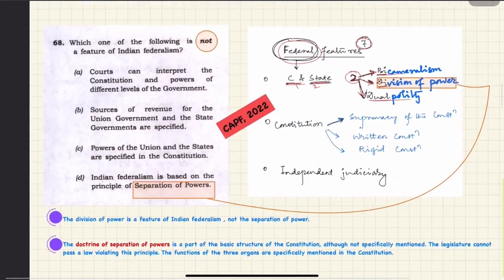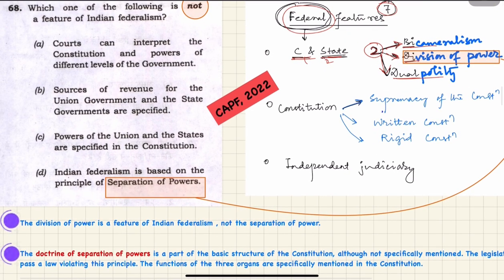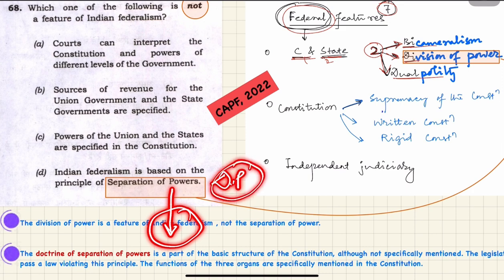The question is asking which of the following is not a feature of Indian federalism, and the last option says Indian federalism is based on the principle of separation of power. No, it is based on division of power. Separation of power is mentioned in the basic structure. Division of power is a feature of Indian federalism. It is asking about what is not a feature, so this will be the answer for this question.